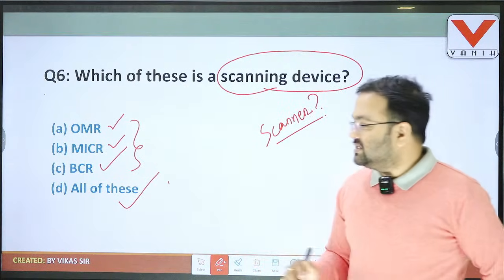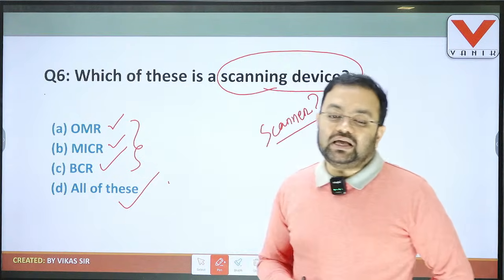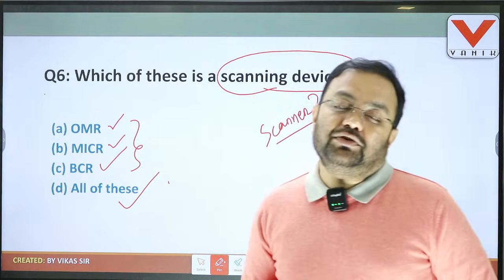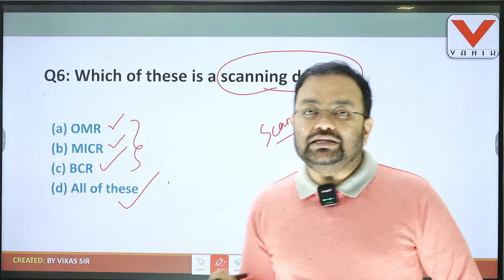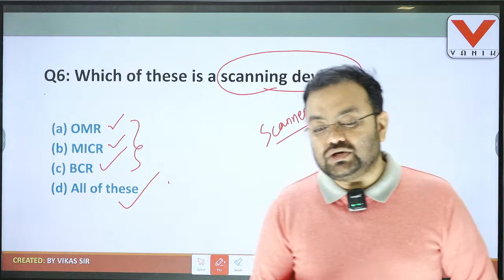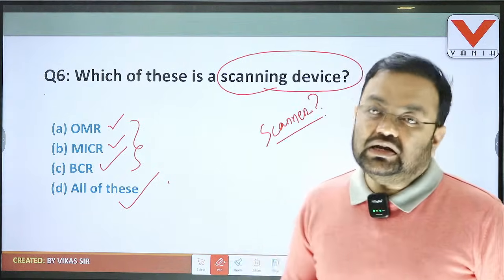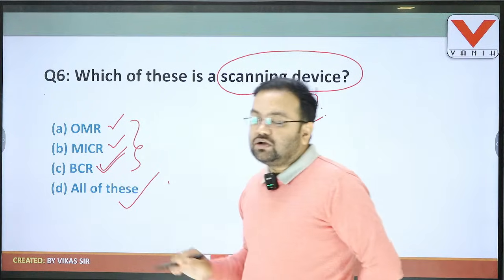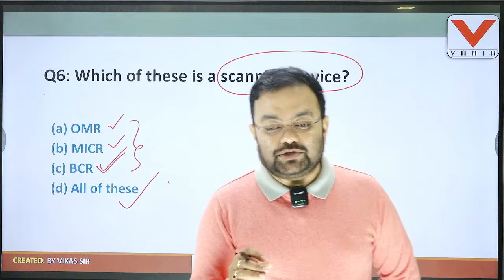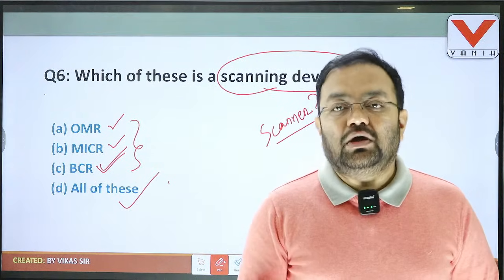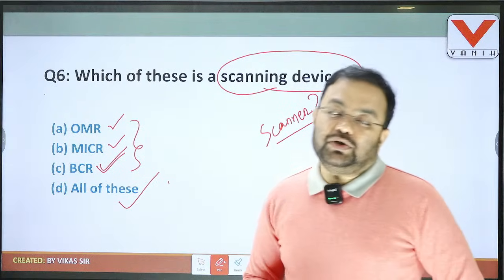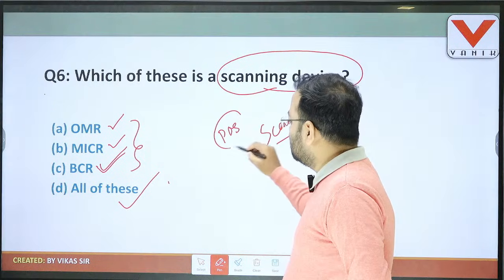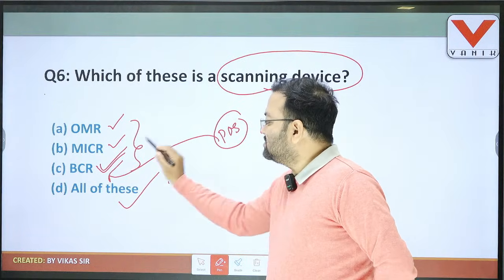Everyone clear? Then second is your MICR, magnetic ink character recognition. The MICR scanner is specifically designed for the clearance of checks, and it is related to the relevant financial institution for check clearance. Okay. And third is BCR, barcode reader. This is normally a handheld scanner, specifically designed for shopping malls for quick billing purposes at POS, point of sale.